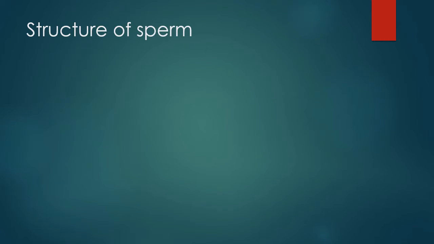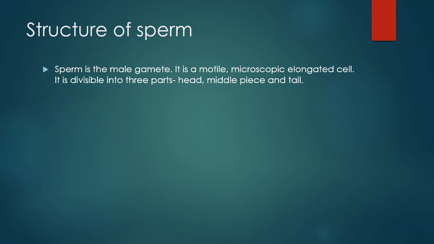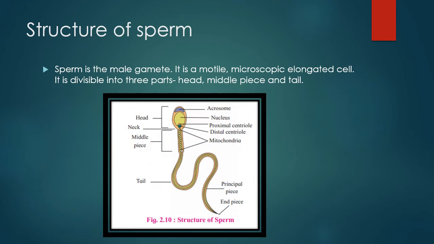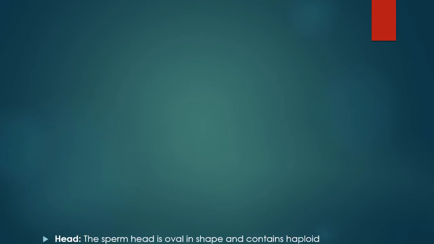Structure of sperm. Sperm is the male gamete. It is a motile, microscopic, elongated cell. It is divisible into three parts: head, middle piece, and tail. Diagram representing the structure of a mature sperm.